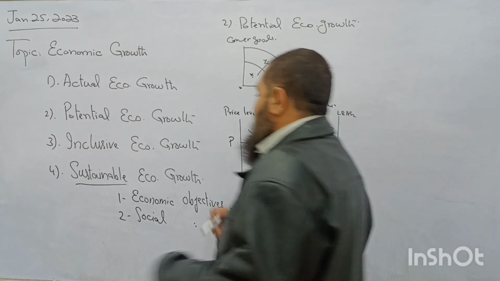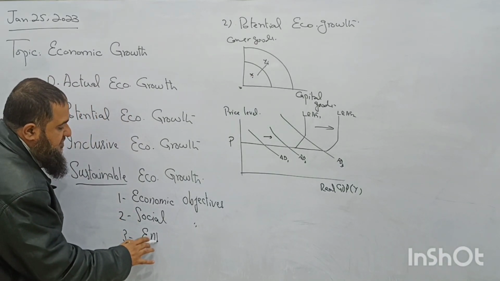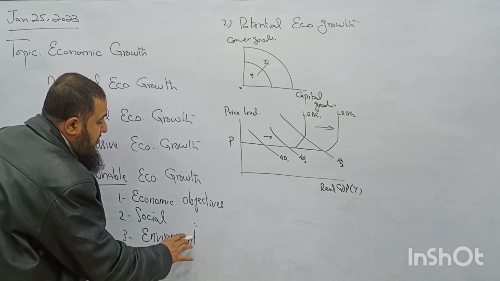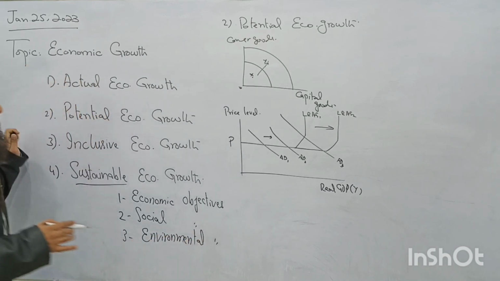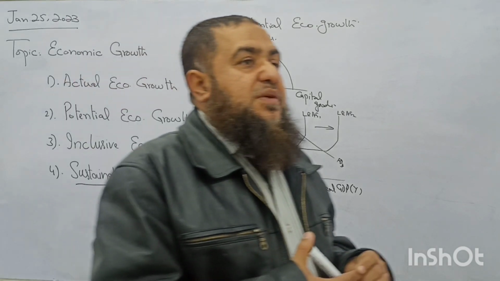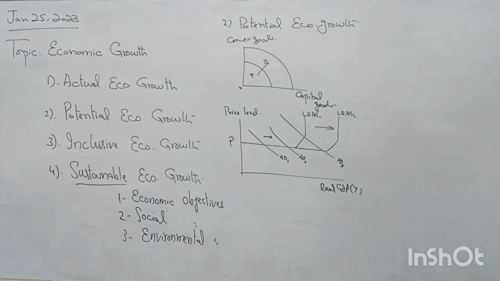Now, the third objective of sustainable economic growth is environmental objectives. What are the environmental objectives? If we are having more and more economic growth, the negative externalities should be less and less. Clear? The social cost of production should be minimized.